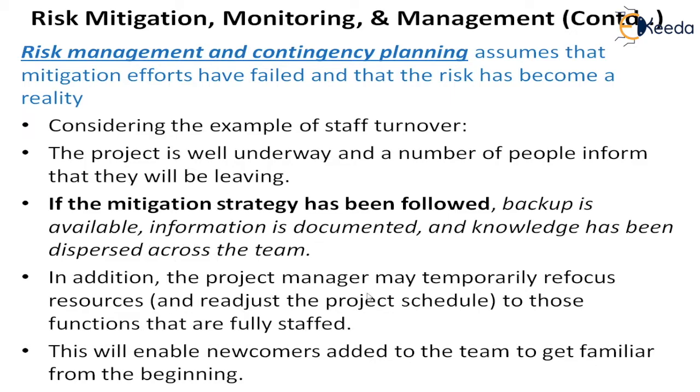In addition, the project manager may temporarily refocus the resources. Now he has to do the contingency. The mitigation has possibly reduced the impact. The probability has not reduced because people are still leaving, but the impact is reduced. So the loss is not so much.